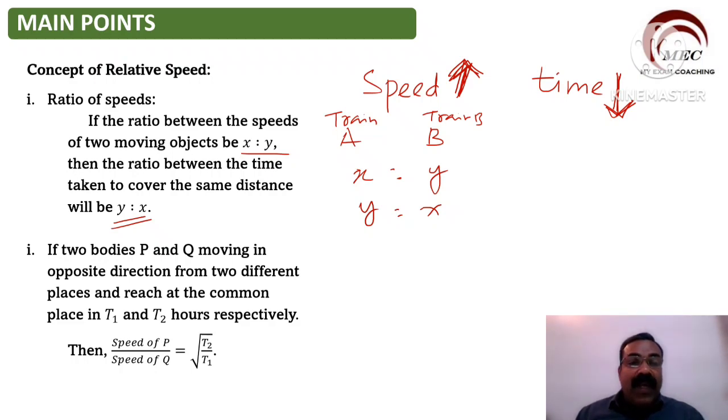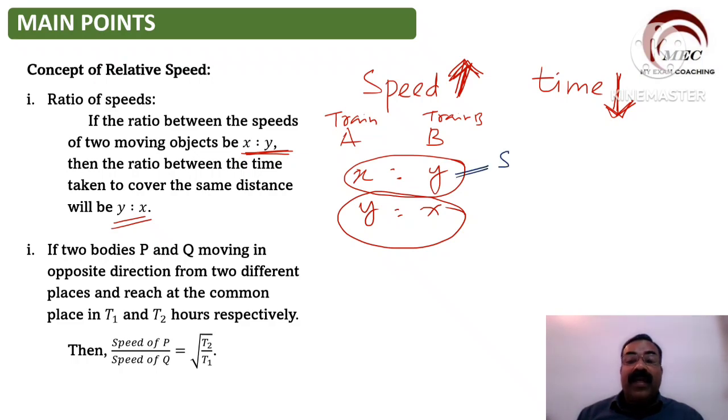So if the speed of two train is x is to y ratio में है, then उनका time y is to x ratio में होगा. So what does it mean? This is the speed ratio, and this is the time ratio. When speed ratio is x is to y, then their time ratio will be y is to x. So this point is very clear.